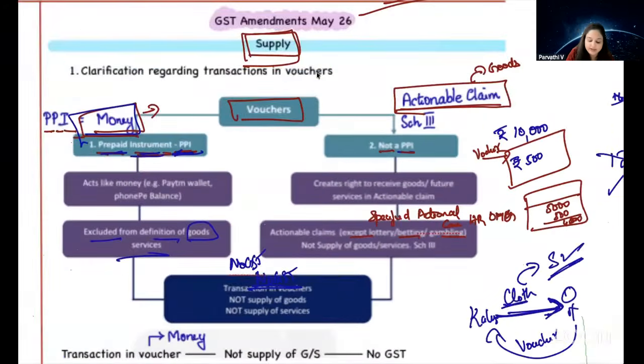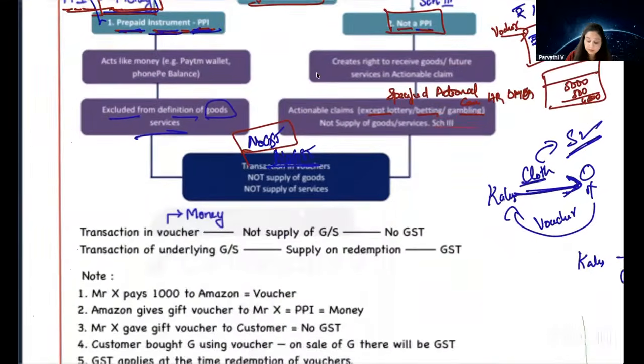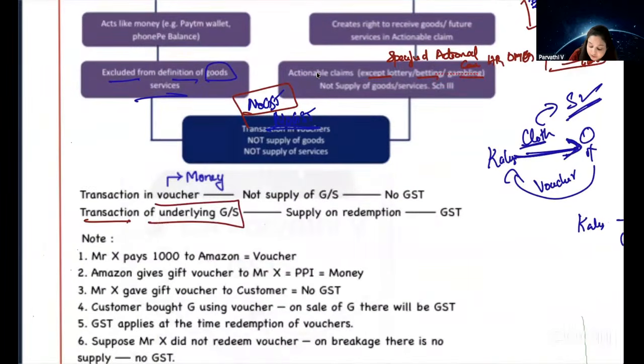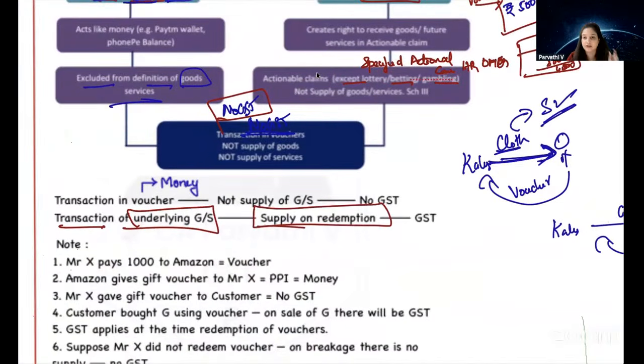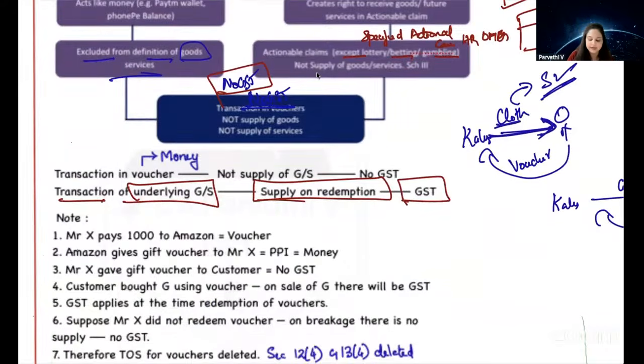So that means whether it is a prepaid instrument or not, as long as it is a voucher, no GST is applicable. But if there is a transaction of underlying goods or services, meaning there is redemption of the voucher, at that time supply happens and GST is applicable. If the transaction is in the voucher, it is not a supply, no GST. But when there is a transaction of underlying goods or services, that is, the voucher is redeemed, at that point of time GST is applicable.